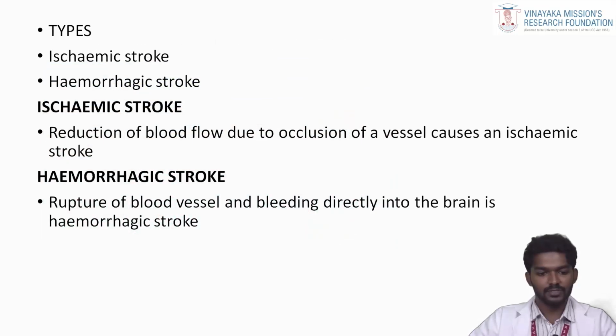Next, the types of CVA. There are two types of CVA. The major one is ischemic stroke, the second is hemorrhagic stroke. First of all, ischemic stroke is the reduction of blood flow due to occlusion of the vessels. Second one, hemorrhagic stroke: rupture of the blood vessels and bleeding directly into the brain is called hemorrhagic stroke.